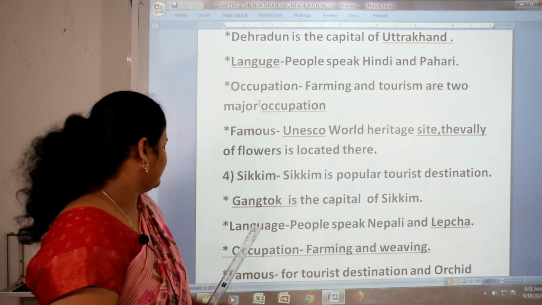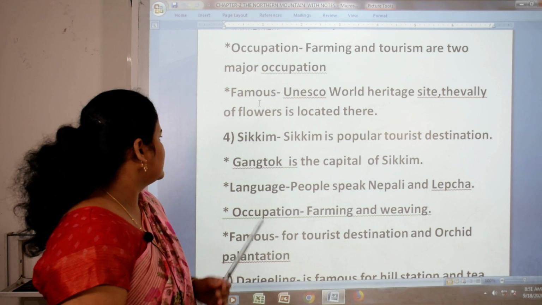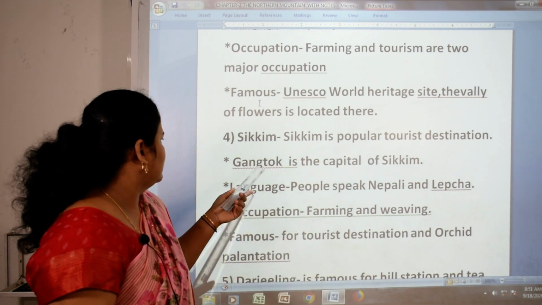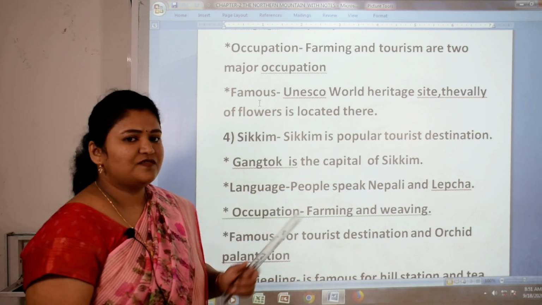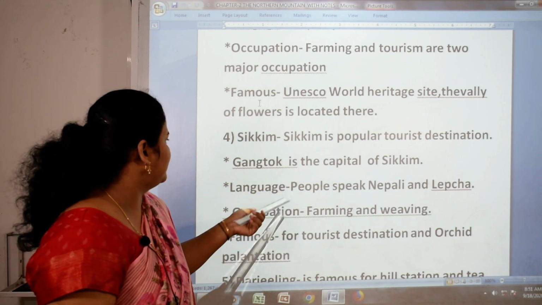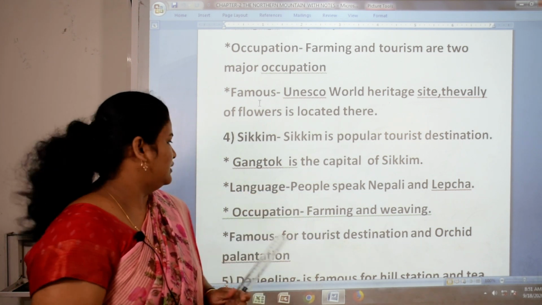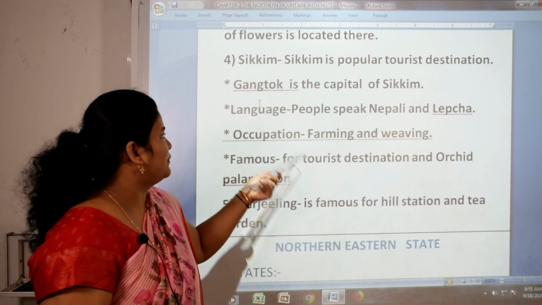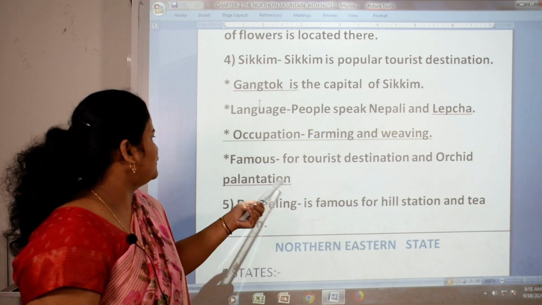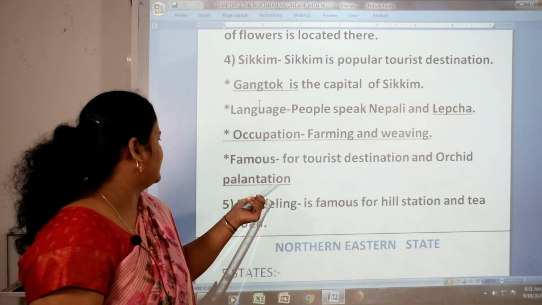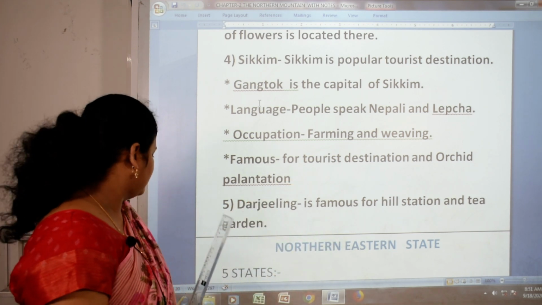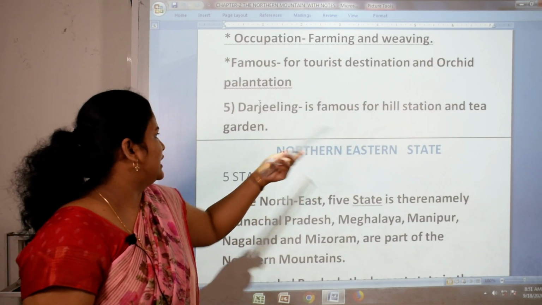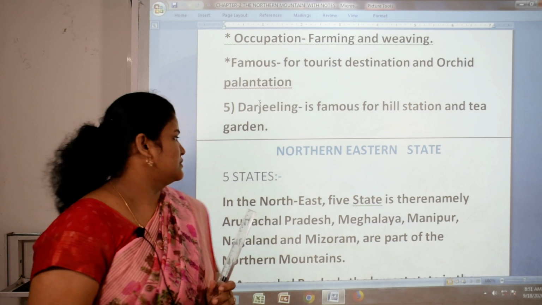Now the next one is Sikkim. Sikkim is a popular tourist destination and Gangtok is the capital of Sikkim. Language: people speak Nepali and Lepcha. Occupation: farming and weaving. Famous for tourist destinations and orchid plantations. Darjeeling is famous for its hill station and tea gardens.